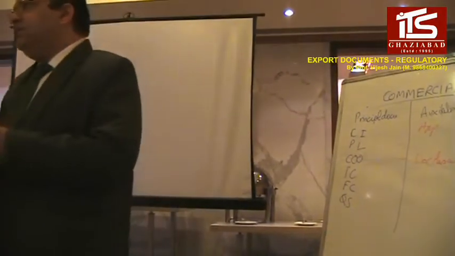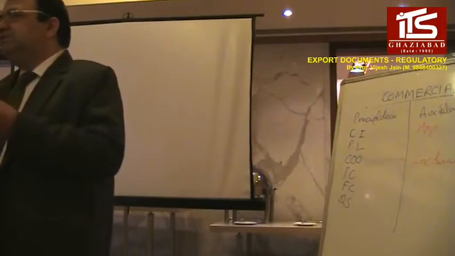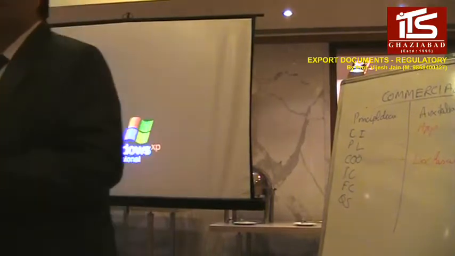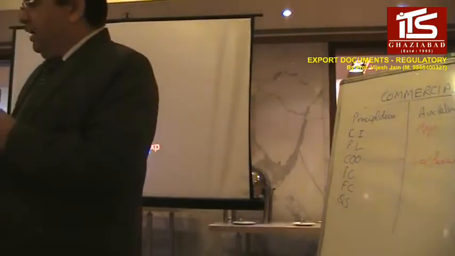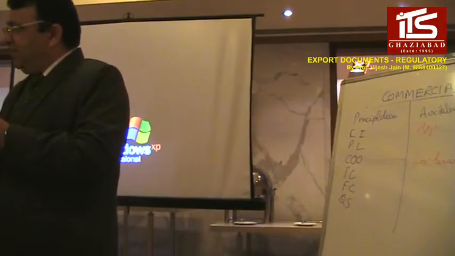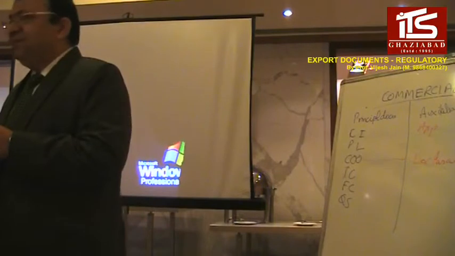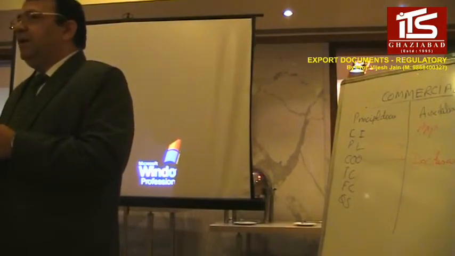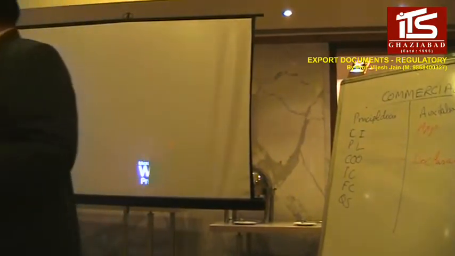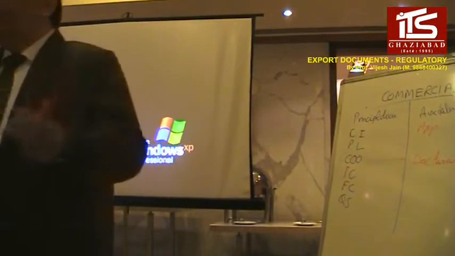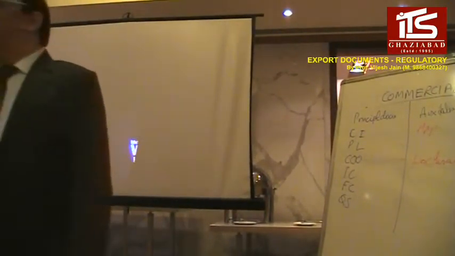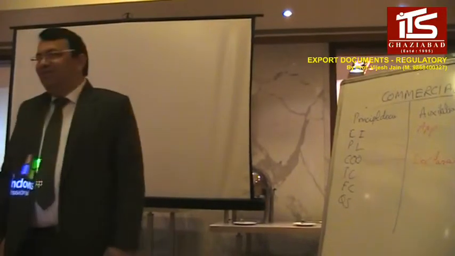In a proprietorship company, the IEC code number is identified with the proprietor. Now that proprietor may have a PAN number also, but that is his personal matter. Since he is the sole owner of the company, he is connected with the IEC number. I will tell you why I am saying this. But in a private company and a publicly limited company, there is a set of people, the directors, so they are all identified with the IEC code number. I'll explain why, because you have to understand the significance of the IEC code number.